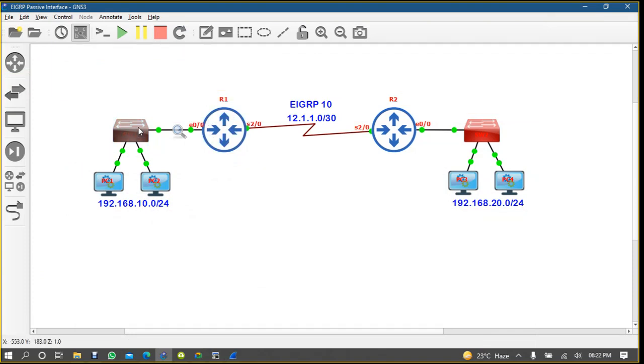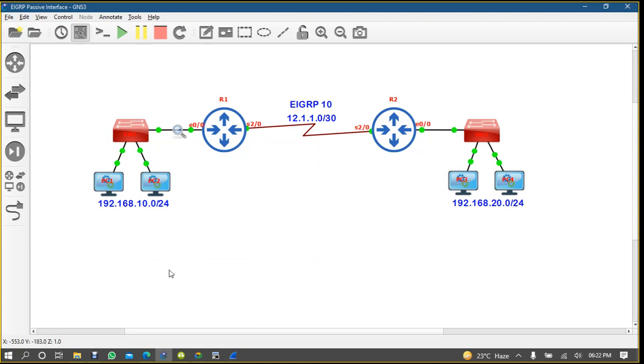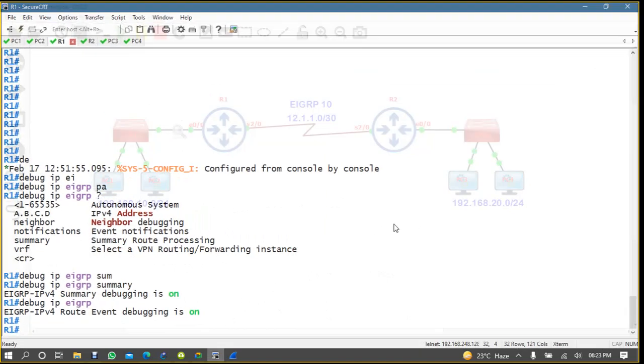And when the EIGRP packet is coming in the switch network, it is utilizing your bandwidth. So each and every unnecessary packet is moving inside your LAN network. The switch will not understand the EIGRP packet, and even your PC will not understand the EIGRP packet. So how can we stop sending EIGRP packets towards my LAN network? Are you understanding? It's a very simple configuration.